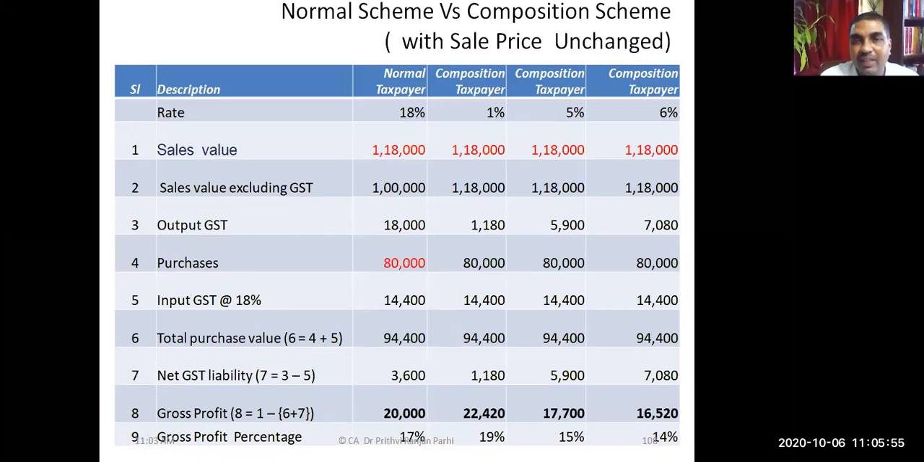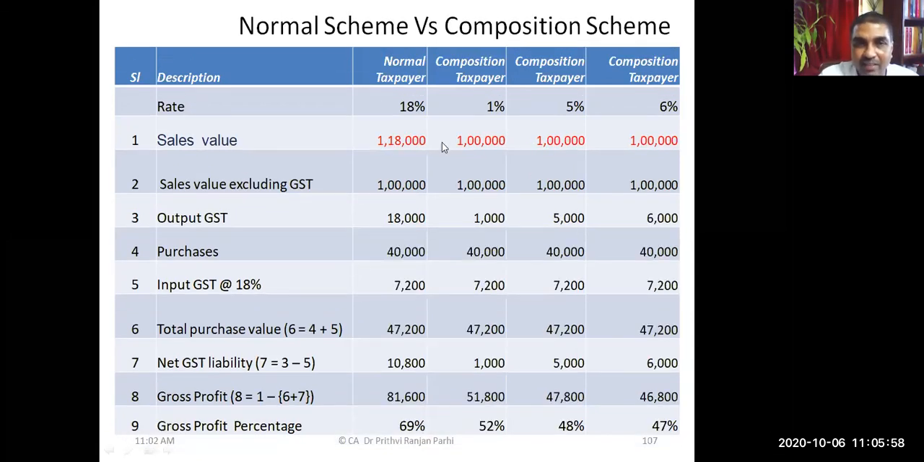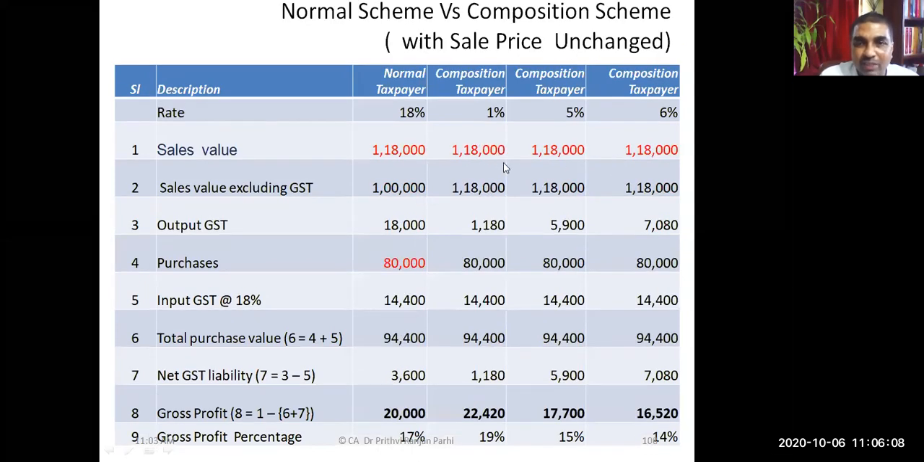In the first case we have taken, sales prices are changed. That means the regular dealer is charging including GST, and the composition scheme dealer is not charging GST. In the second case, if the sales prices are unchanged, there also we can compare in the similar manner what will be the gross profit and what will be the GST liability. You can have a look at this table and try to understand how to take a decision whether to opt for composition scheme or not. These are the things you have already discussed earlier. I think it is clear to you.